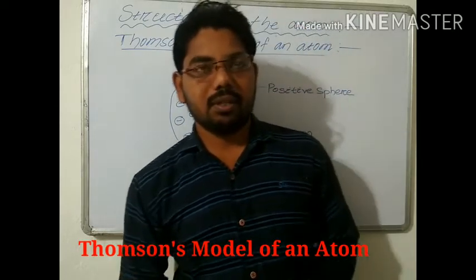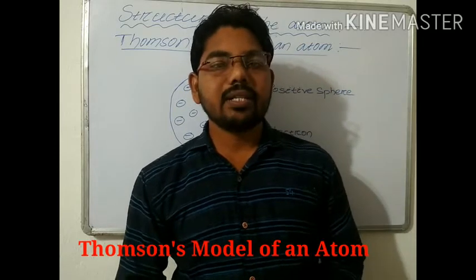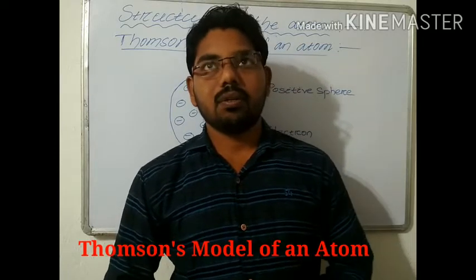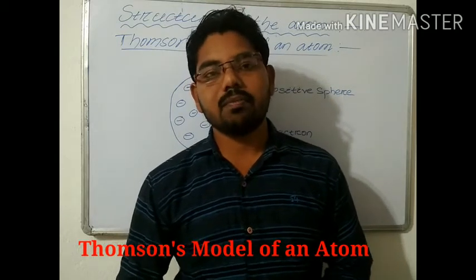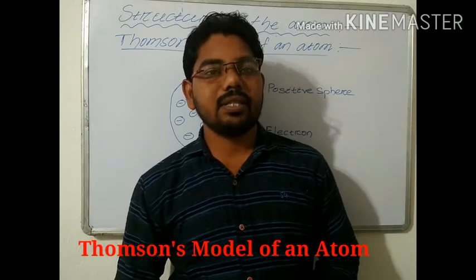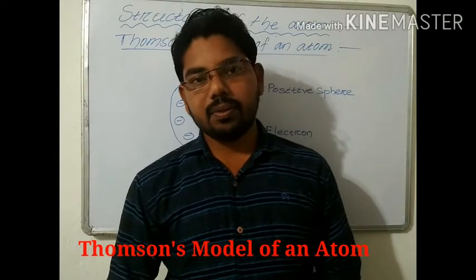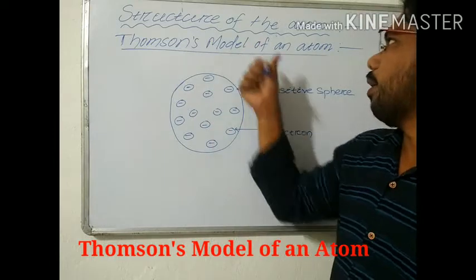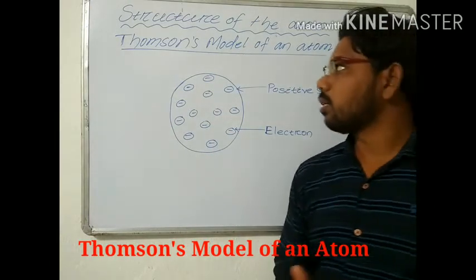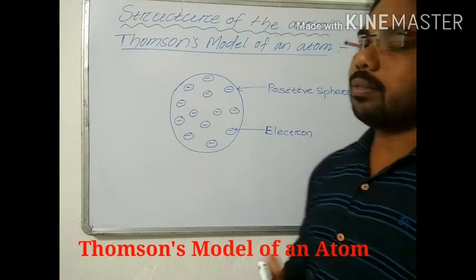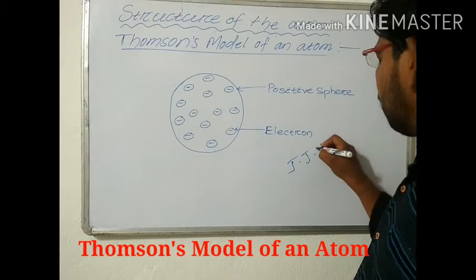After this, the theory was rejected and many scientists gave postulates or models about the structure of atoms. The first scientist, J.J. Thomson, gave a model that is known as the Thomson model of the atom. So today our topic is the Thomson model of the atom. What is the scientist's name? J.J. Thomson.